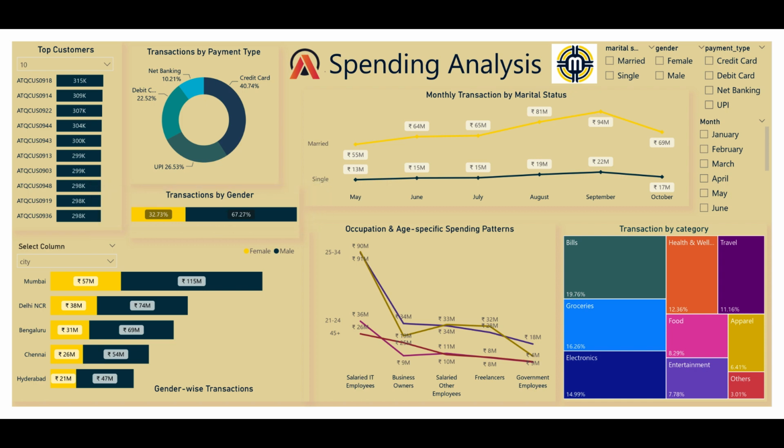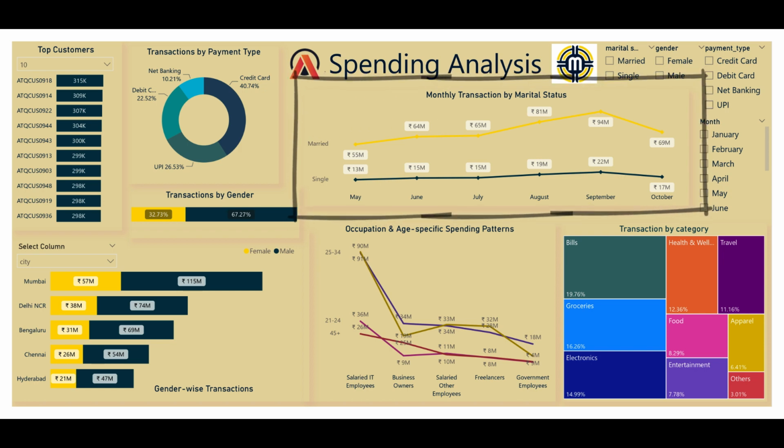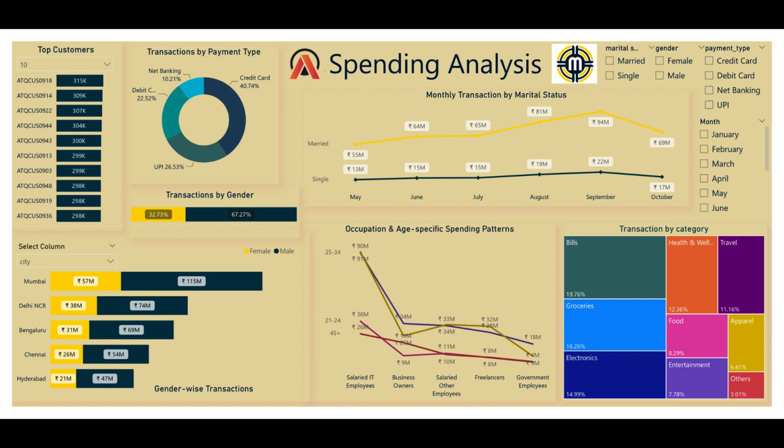And then we see the line chart which shows the distribution of transactions by marital status. In the month of September there is a high amount of transactions by both married and single customers. And then at the top we see the slicers, which are used for filtering purposes. I will discuss this further.